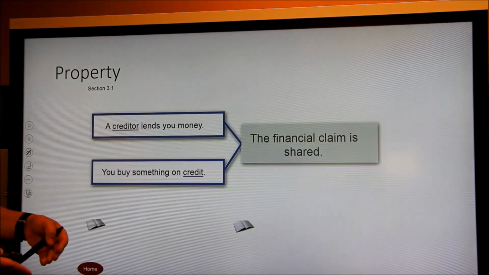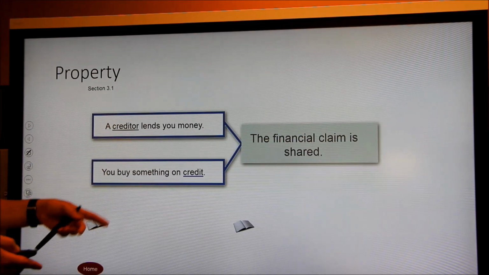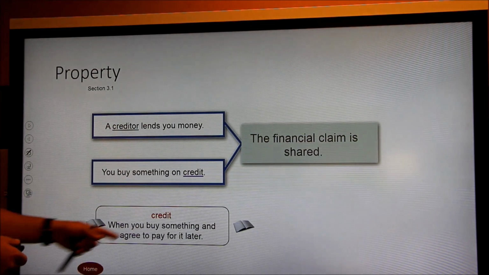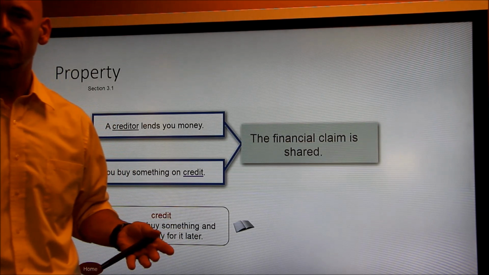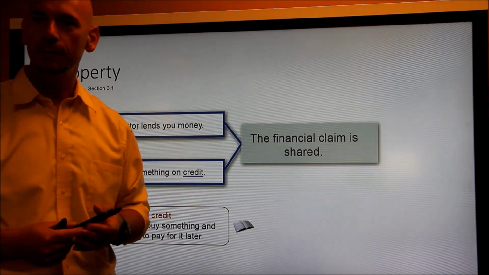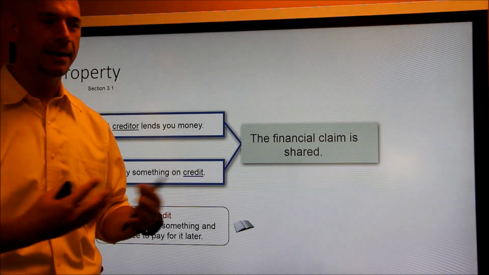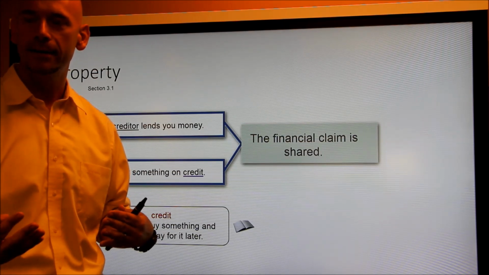Okay? So let's look at some more terms here. A creditor lends you money and you buy something on credit. So the first thing we're going to look at is the term credit. Credit is when you buy something and agree to pay for it later. You guys hear credit all the time in credit cards and other types of things, right? If you were to go into a bank and borrow money, you're basically being allowed credit. You're getting money or you're buying something and you're going to pay for it later. You would pay the bank back the money later.